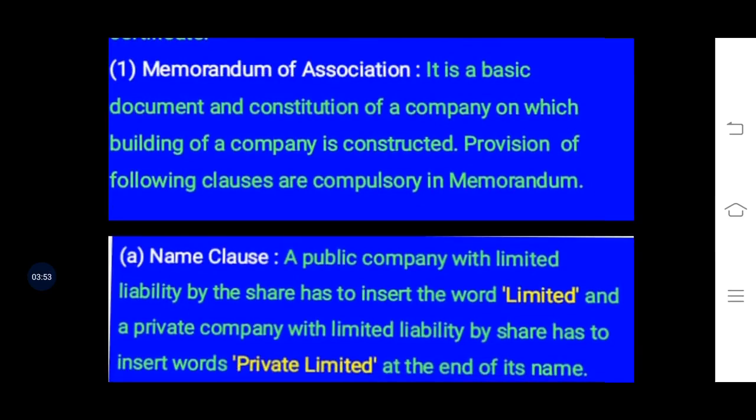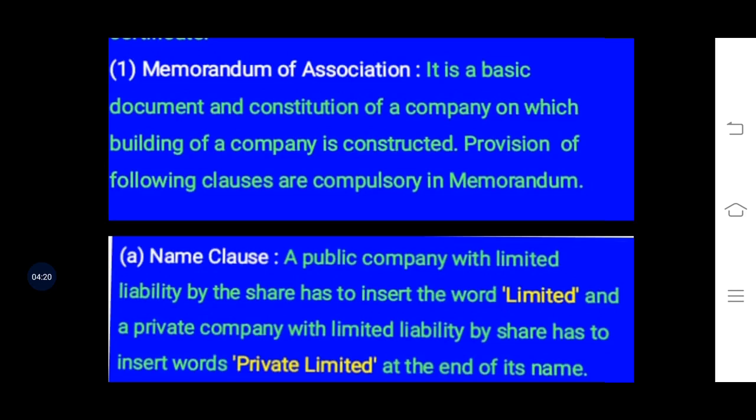It is a basic document and the constitution of a company. The main charter document, or you can say the rule book of its objectives and its goal. The goal and objective of the company are mentioned in the Memorandum of Association. So that is the basic document of the company.